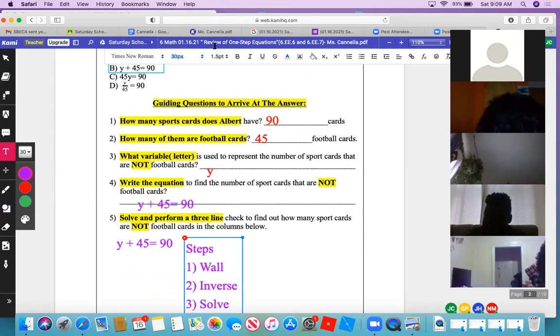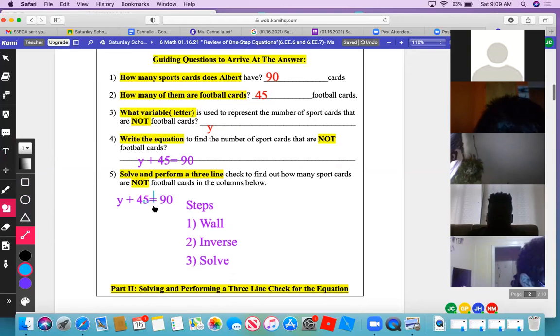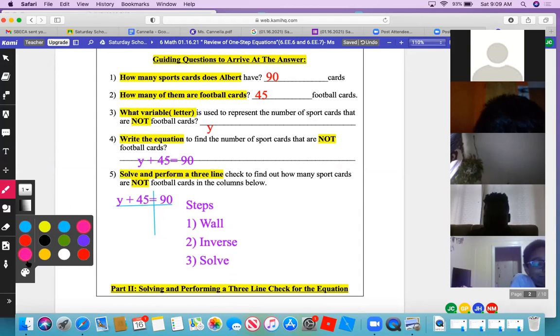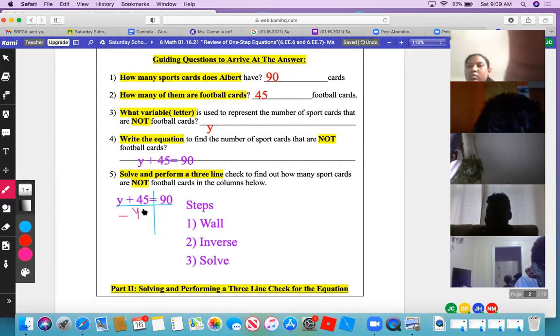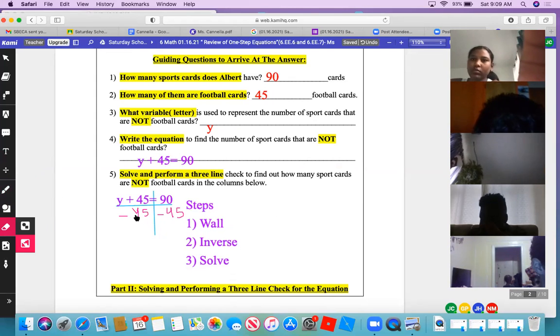Okay. So talk us through it. So 90 is going to be outside, and 45 and Y are going to be on the inside. Okay. What's next? The next thing to do is that now that we have our wall, we have to do minus 45 and minus 45 on the other side.